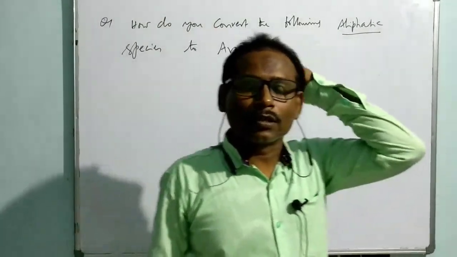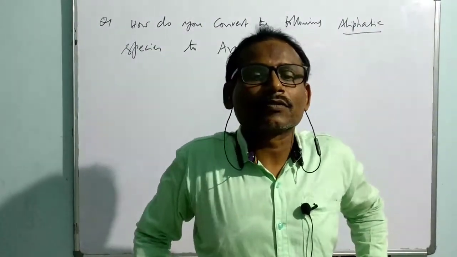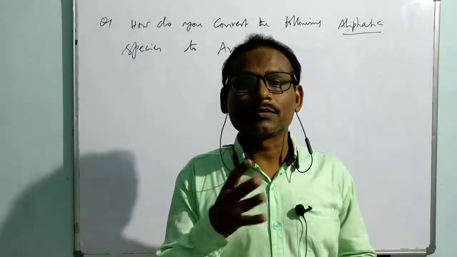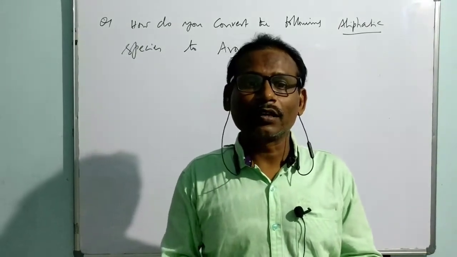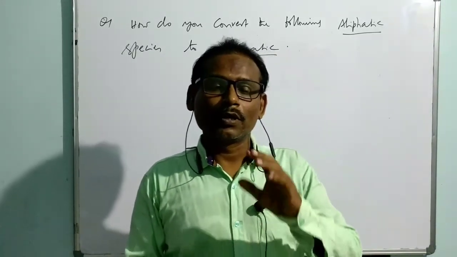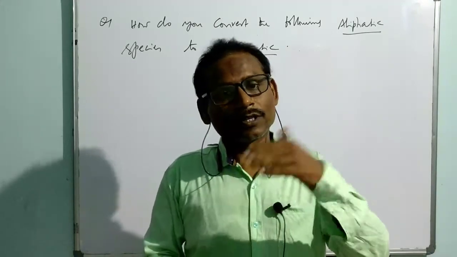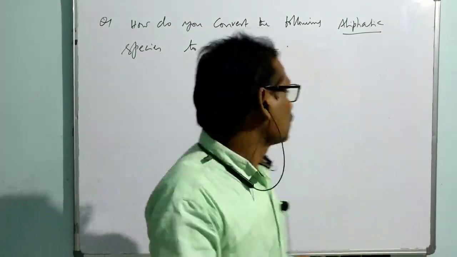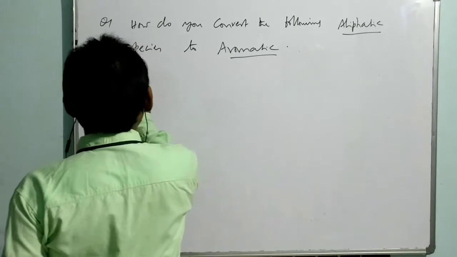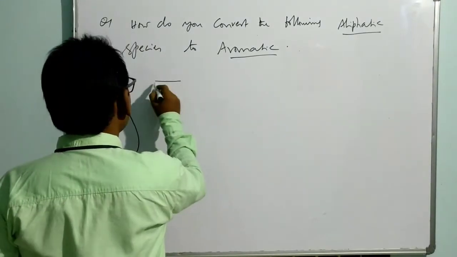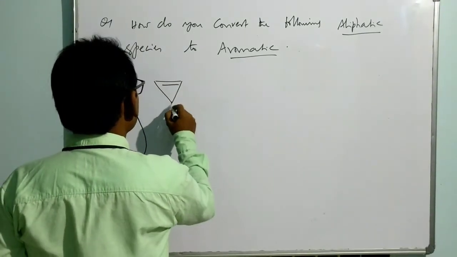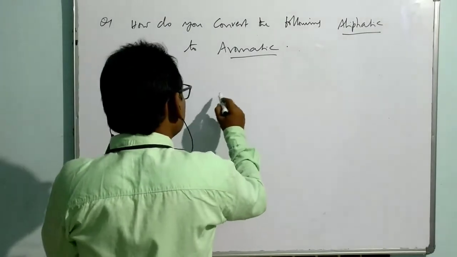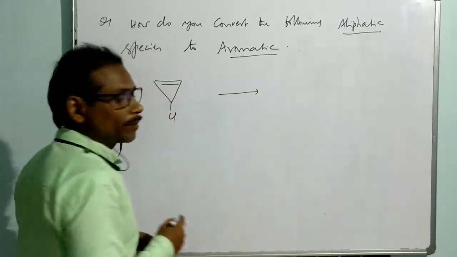We already told that aromatic species have some special extra stability, being more stable compared to aliphatic species. That's why there is scope to convert aliphatic species into aromatic species. So for example, one of the compounds is given like this. Then how do you convert this into aromatic?